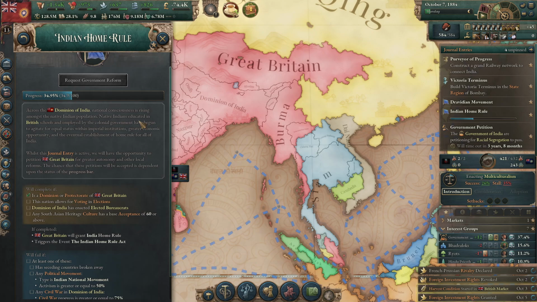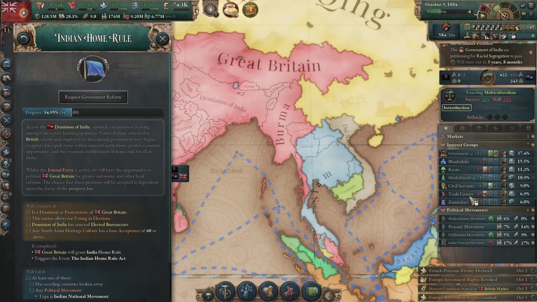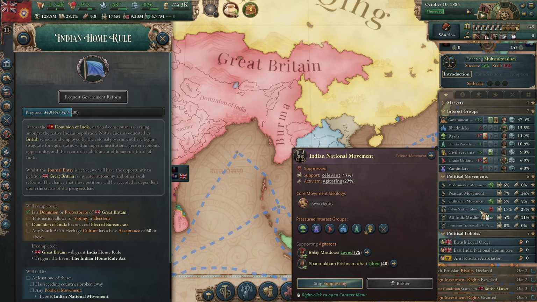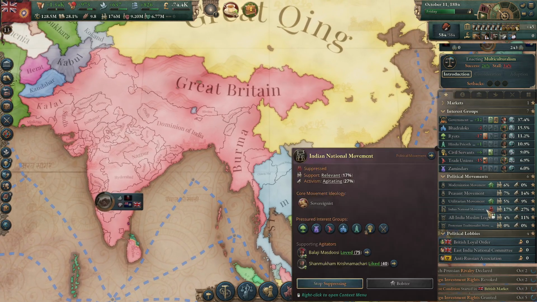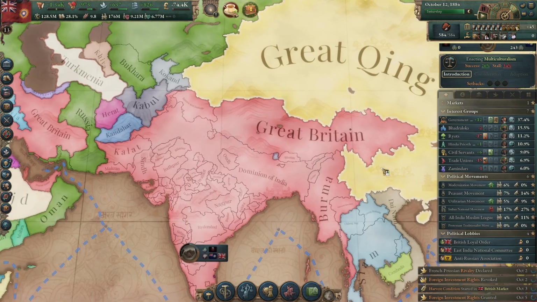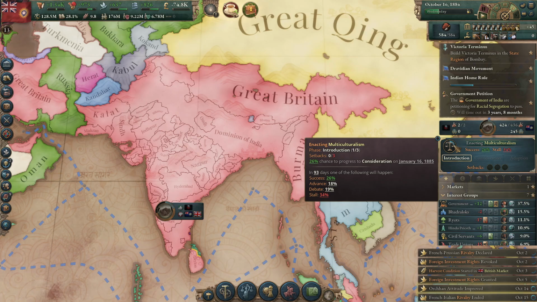That's very good. Now this path might make us free, but I don't know. My understanding is home rule meant, you know, home rule, but I don't know. We'll see about it. Anyway, if we can keep the Indian national movement from continuing to get larger, that should be fine. A little bit of appeasement will go a long way.